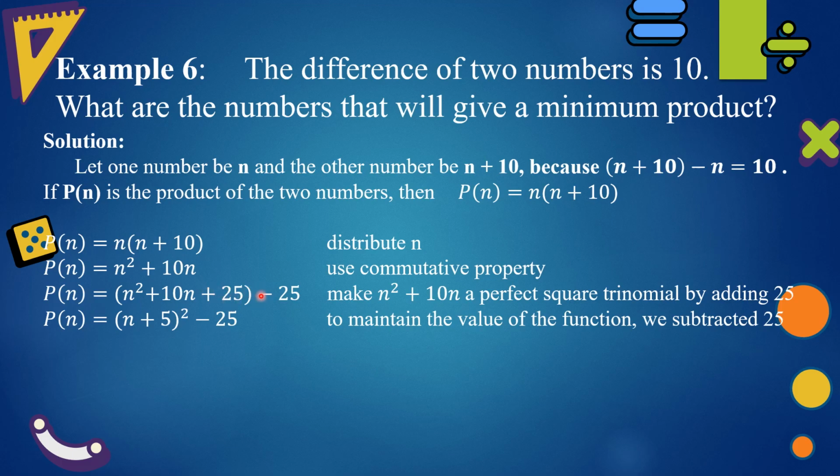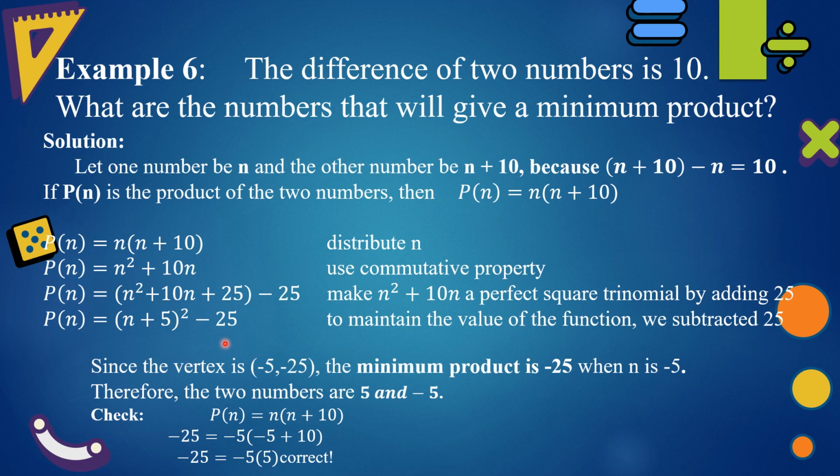So we need to subtract 25 from it so that the value of the function still remains. Since the vertex is negative 5, negative 25, the minimum product is negative 25 when n is negative 5. Therefore, the two numbers are 5 and negative 5.